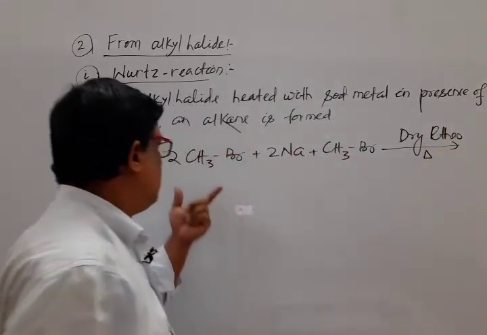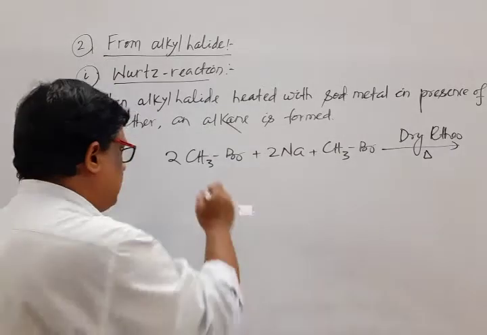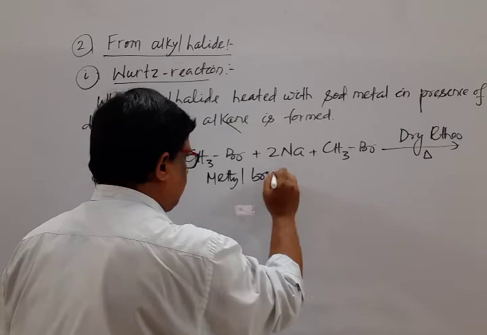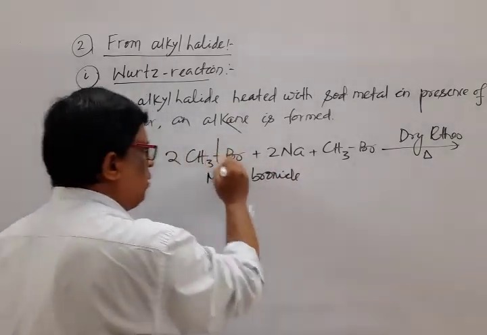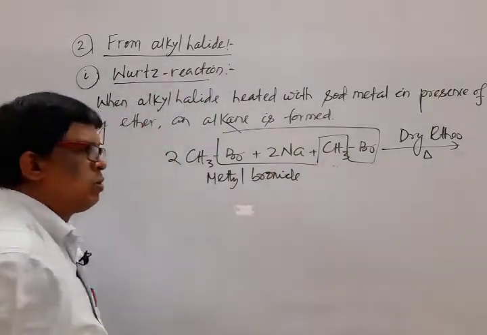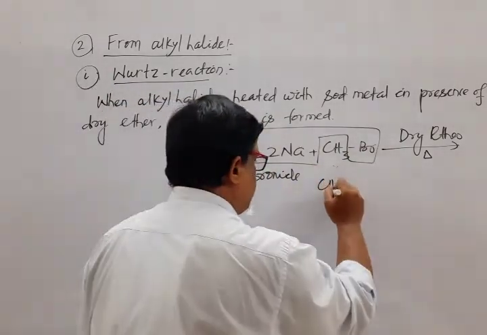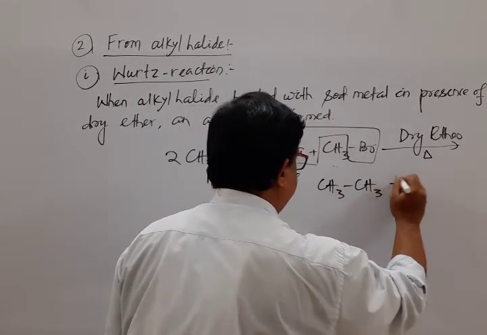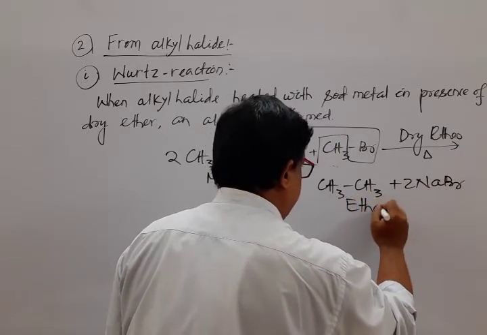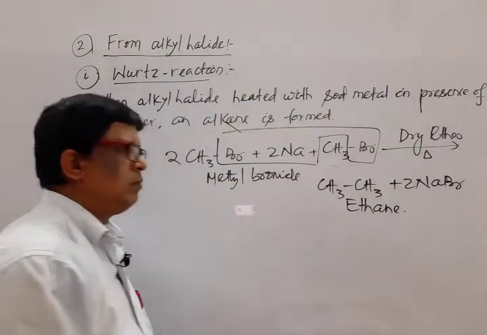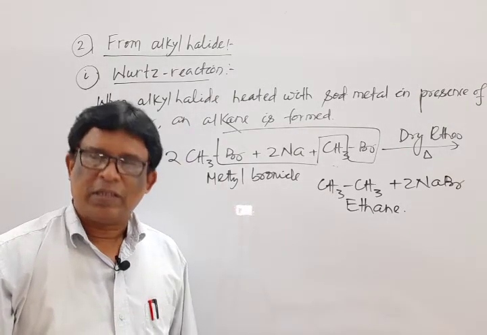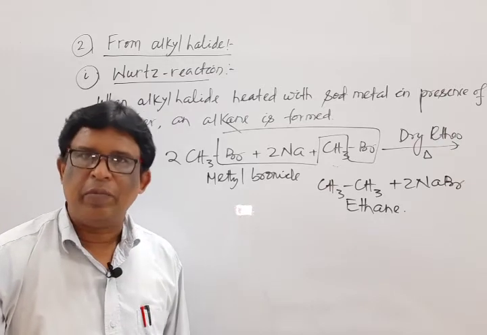Mark that. Two molecules of alkyl halide, its name is methyl bromide. So what happened? What is the byproduct? Mark that. Byproduct is sodium bromide, resulting in the formation of ethane. Its name is ethane. Methane also is not prepared by this method.